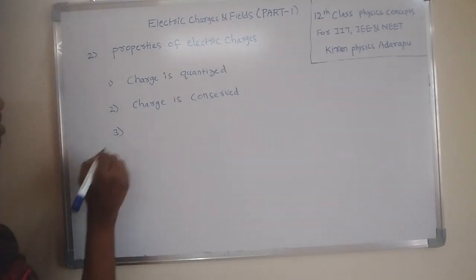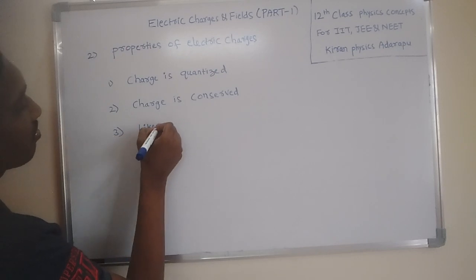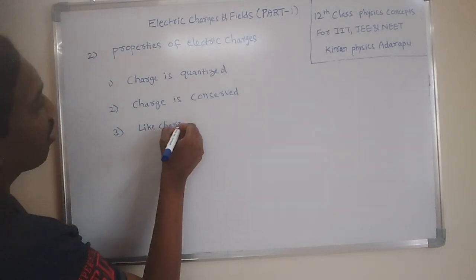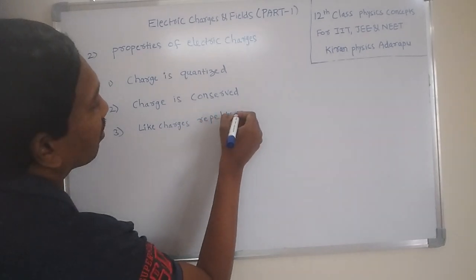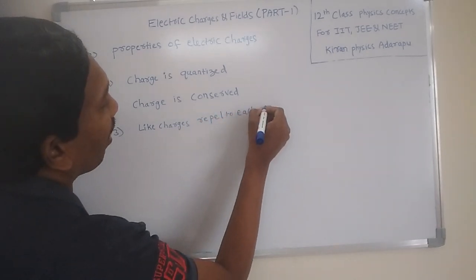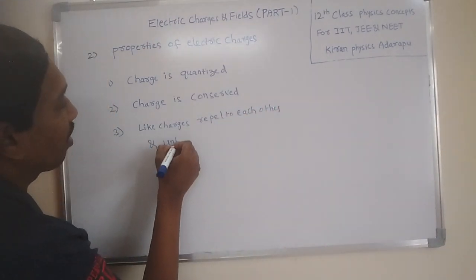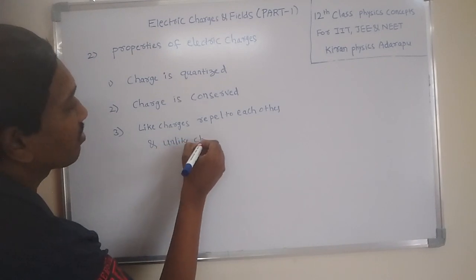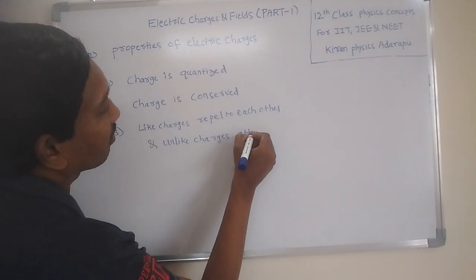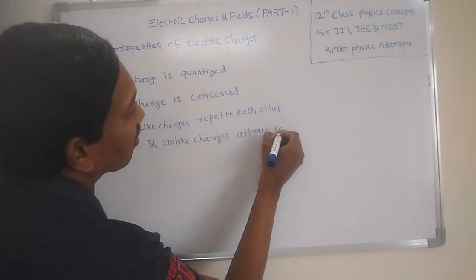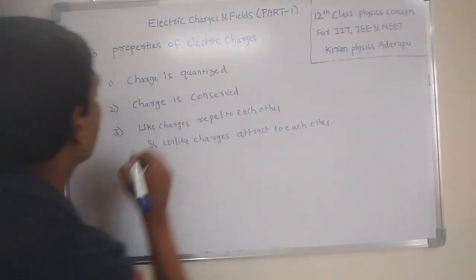Next, the third property is that like charges repel each other, and unlike charges attract each other. This is the most important property of electric charges.